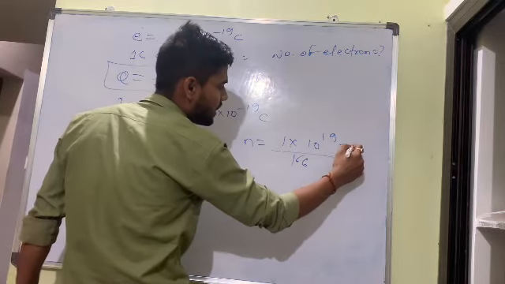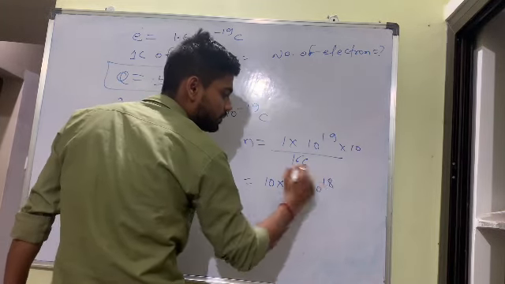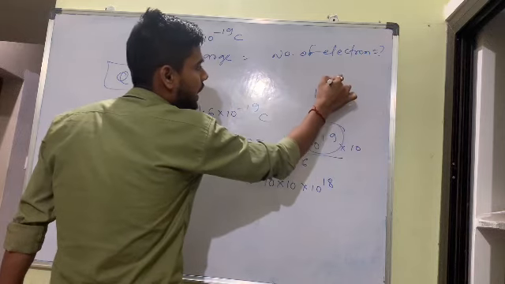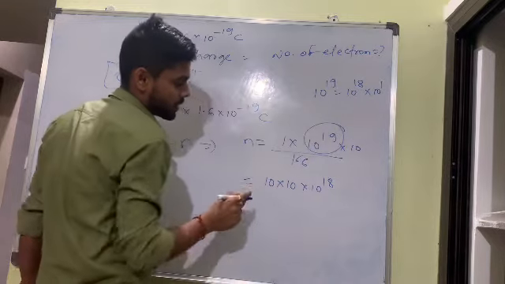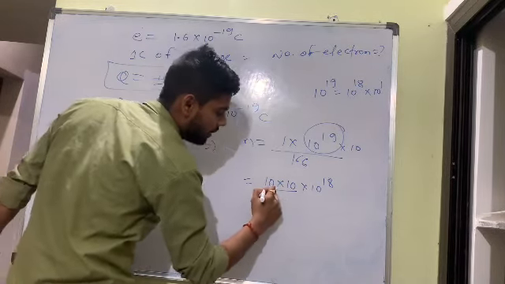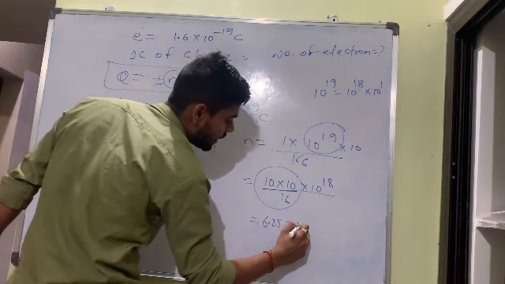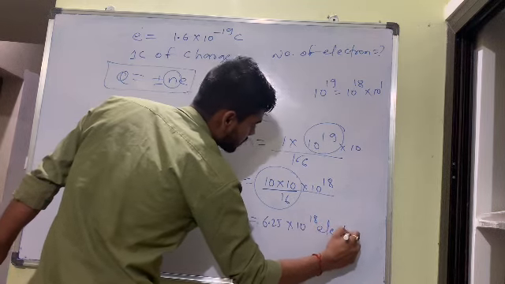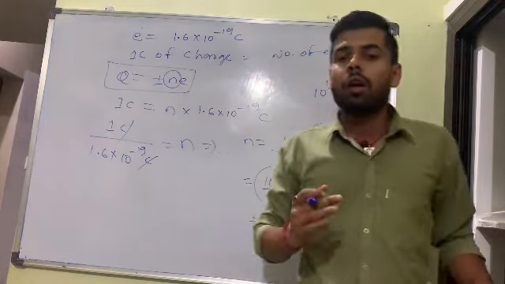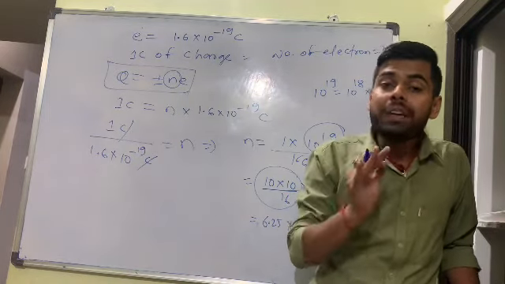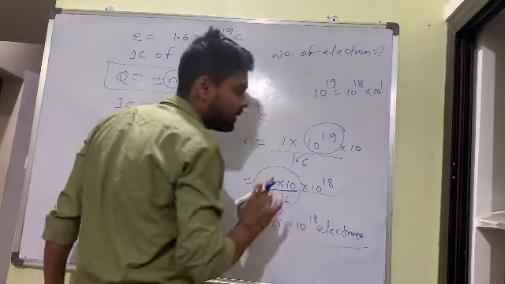If we remove this decimal point, here 10 will come. So I write this number as 10 to the power 18 into 10 to the power 1. Any problem? No, sir. So the same thing I did here. It becomes 100 upon 60. If you divide this number, you will get 6.25 into 10 raised to the power 18 electrons. I hope you understand this question. In 1 coulomb of charge, how many electrons are present? The answer is 6.25 into 10 raised to the power 18 electrons.